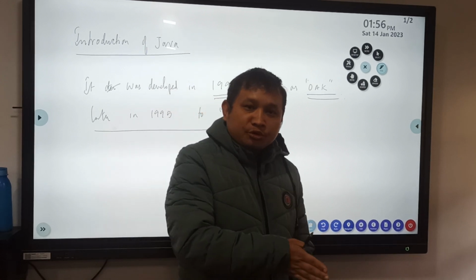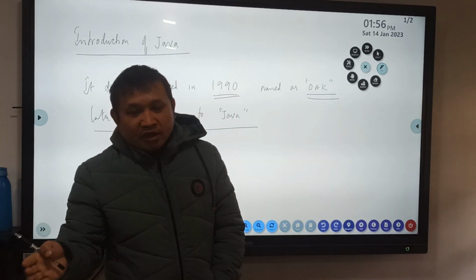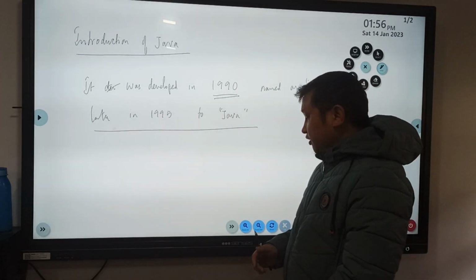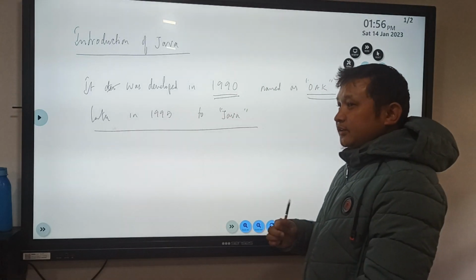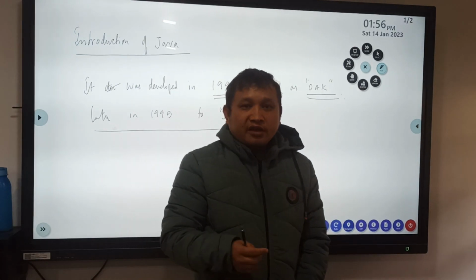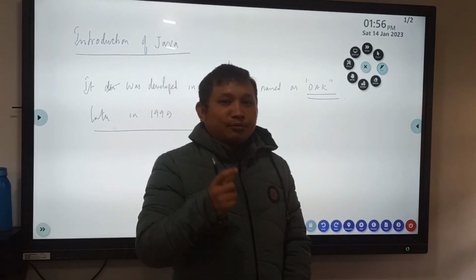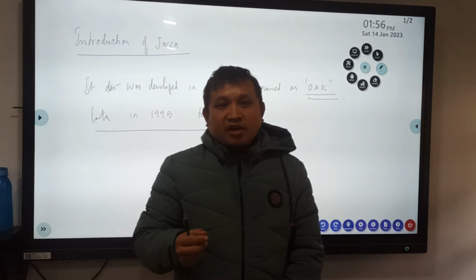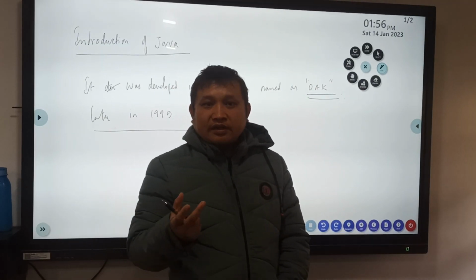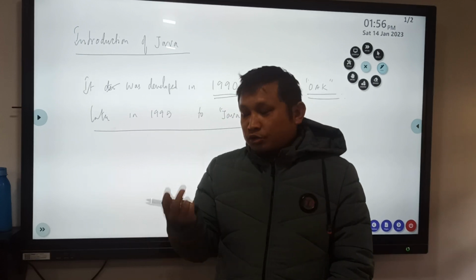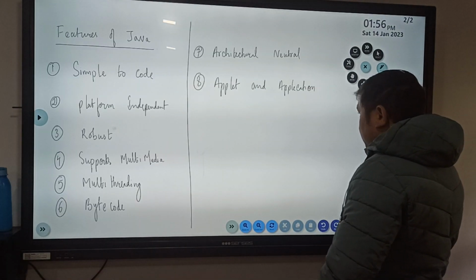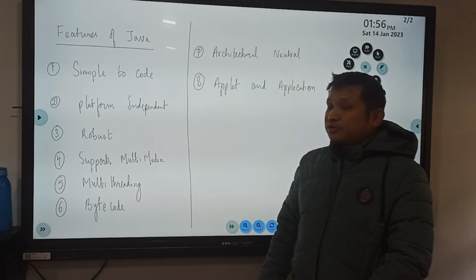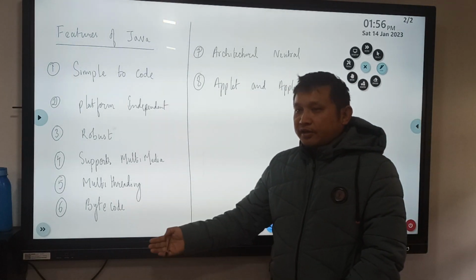Now, learning about the features, I want to tell the viewers that there are students from the school section and also from the college section. In the school section, especially class 10 and 12, the features are limited in your books, whereas for college students, the features of Java are broad.